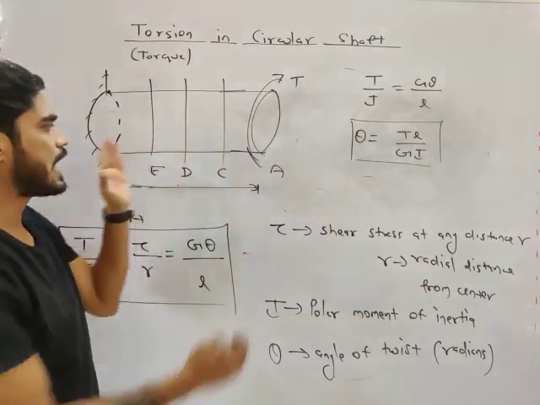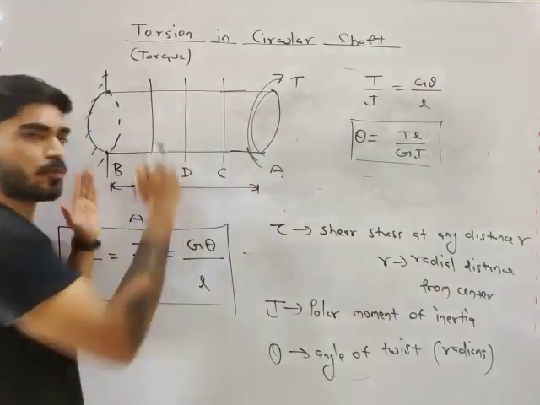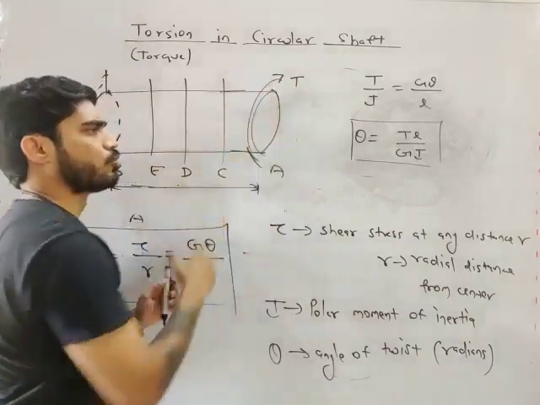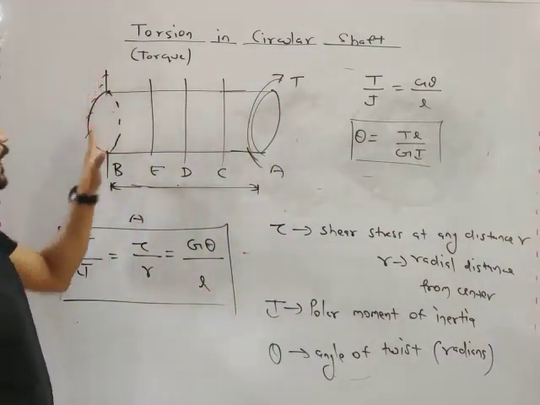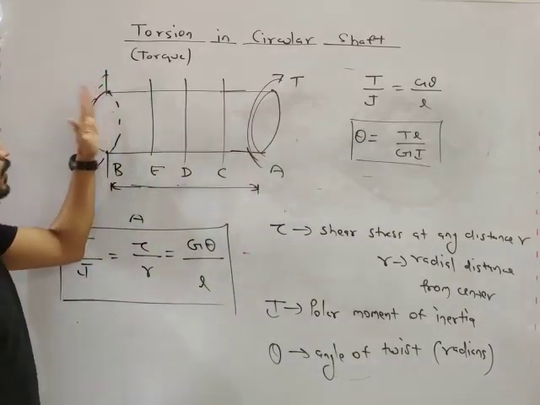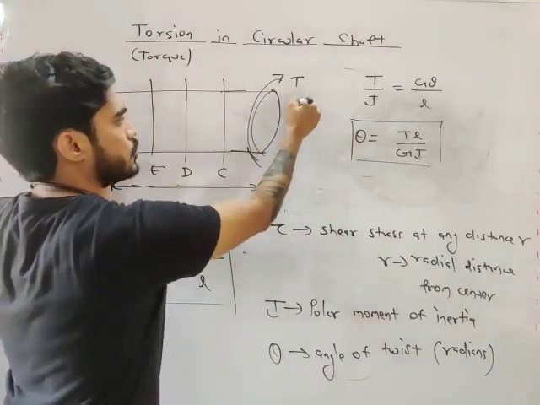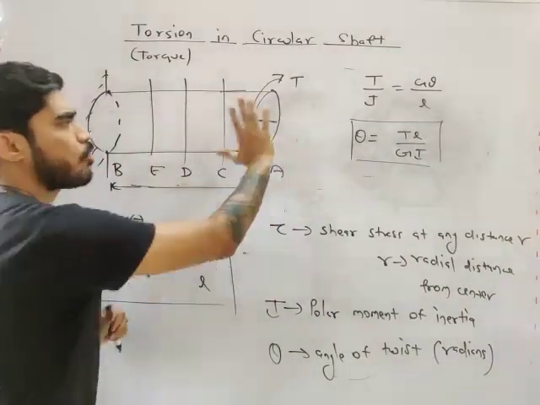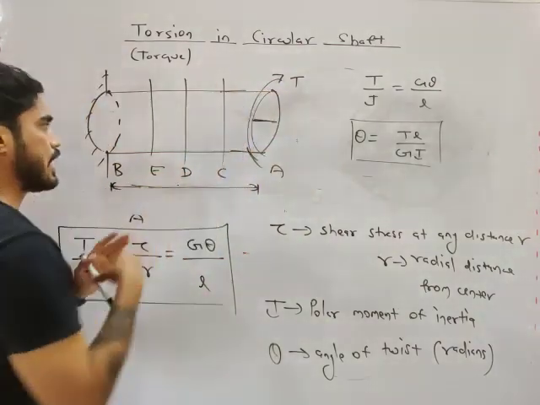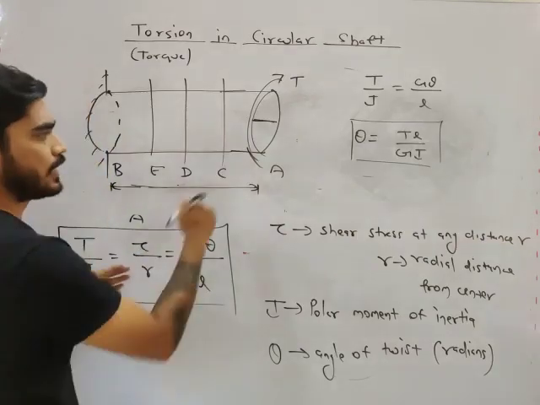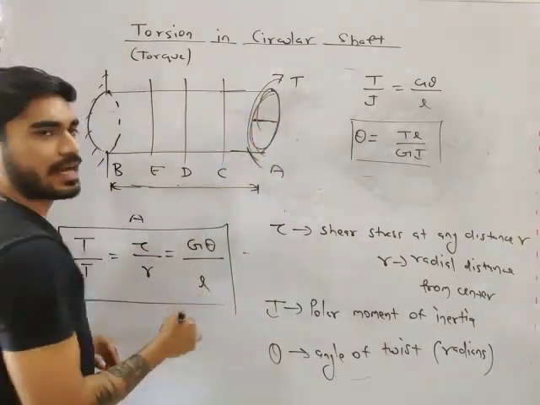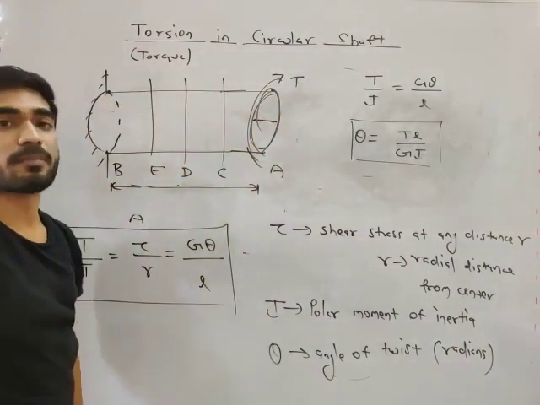You have to calculate theta from a fixed point to this point. If you are calculating theta at point A, what are you calculating? How much this plane is getting twisted about the fixed plane. This is your frame of reference, your reference plane, because it is fixed, and this plane is rotating, twisting. So you will consider the length from this plane to this plane. Theta will be maximum at the free end.